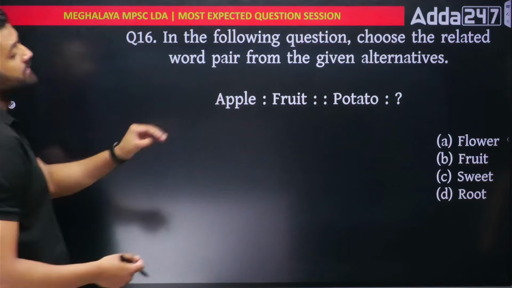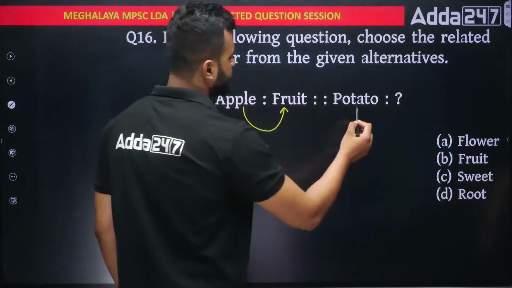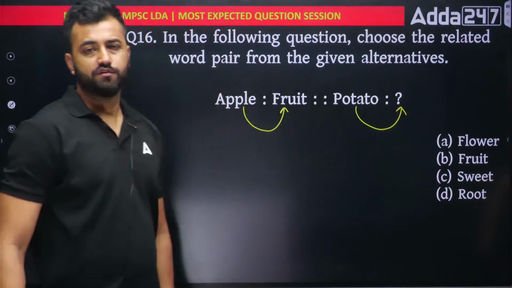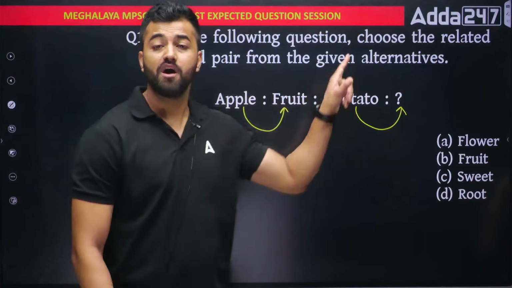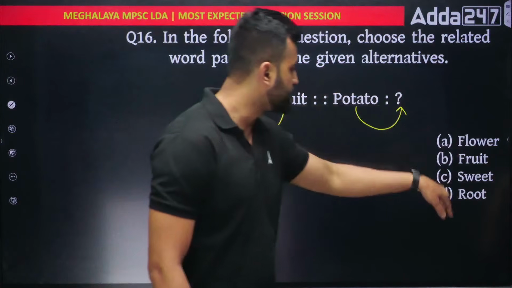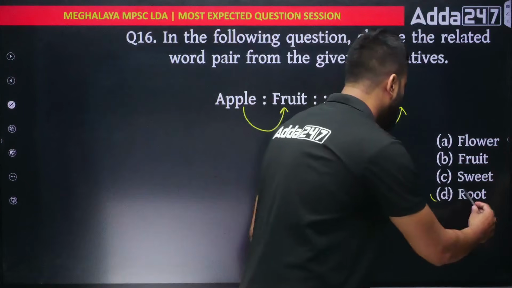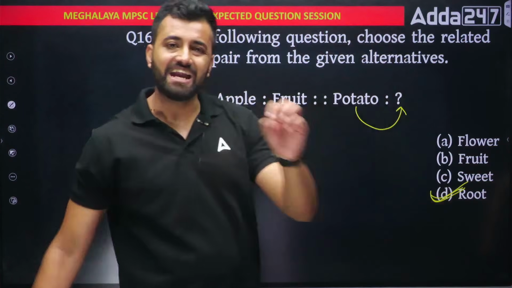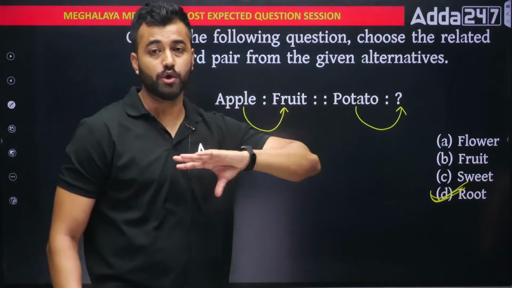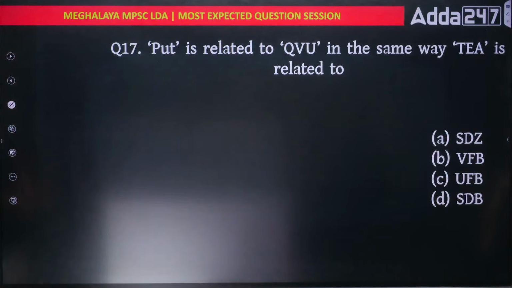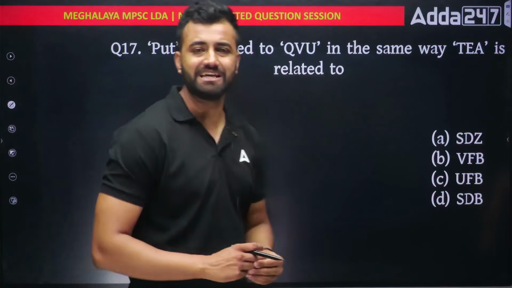Next. Question 16. Same, word analogy. Apple, fruit, potato, what? Simple. So what's the logic out here? Apple is a fruit. Similarly, potato is a vegetable. But out here, vegetable is not there. So actually, what is a potato? Potato is a root. Any vegetable which grows underground is known as a root vegetable. Root.